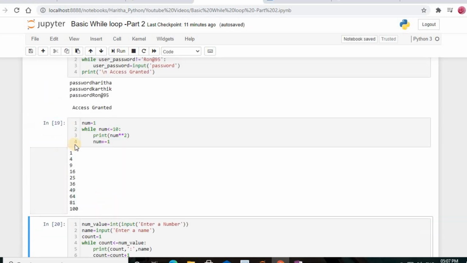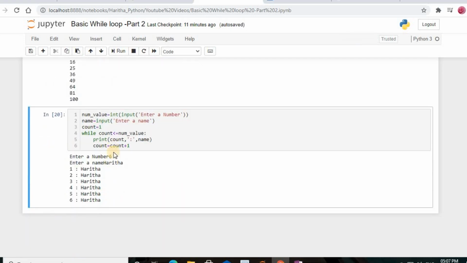So previously, based on the values we had given, it happened accordingly, but now according to my number it is going to iterate. That is the thing happening here. So here the number of iterations is decided by the user. Whatever number we enter, that many times the iterations will happen, and the name entered by the user will be printed out that many times. That's what is going to happen here.